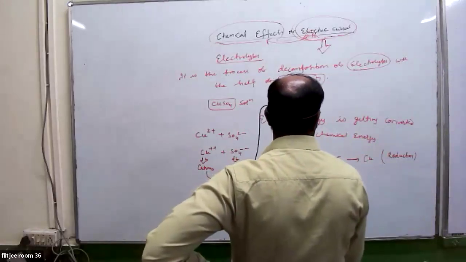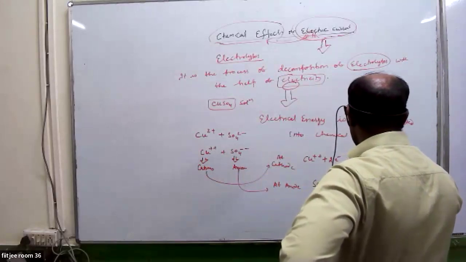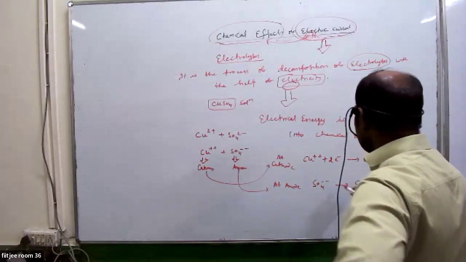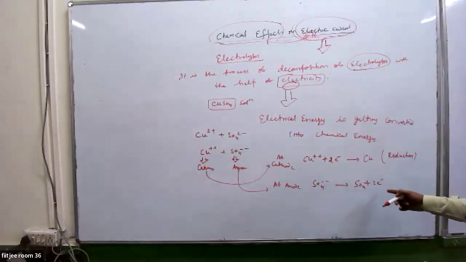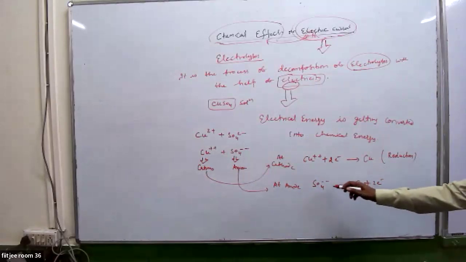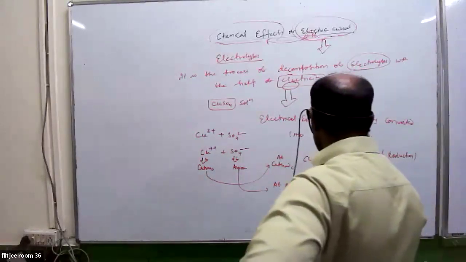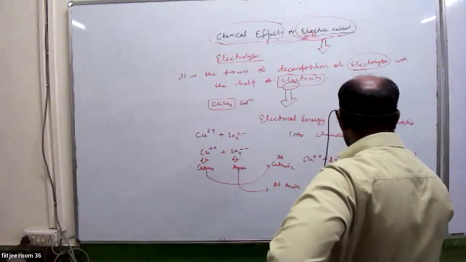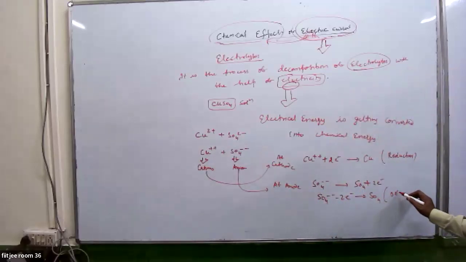The SO4 2- loses 2 electrons. SO4 2- minus 2 electrons gives SO4. Losing of electrons is oxidation.